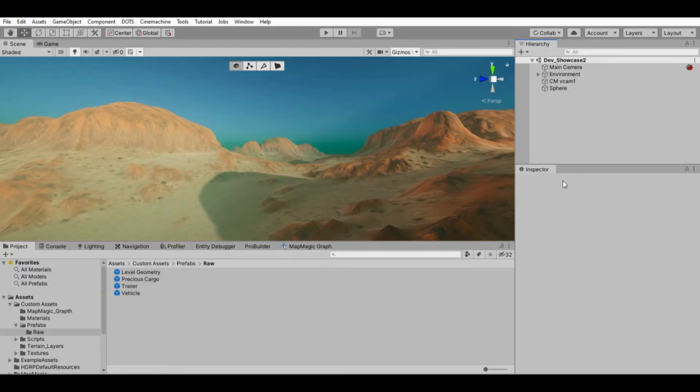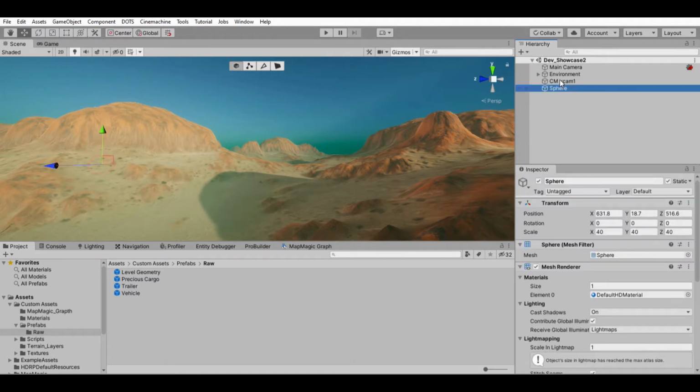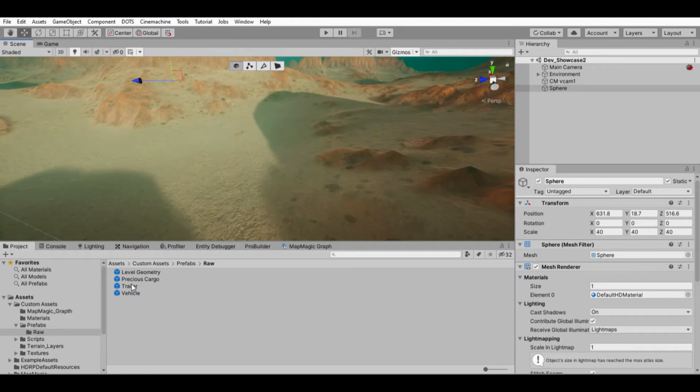Here we are in Unity with my terrible looking 1 square kilometer terrain, and I have a target to reach, which in our case is a simple sphere placed on the other side of this terrain. Let's bring in our vehicle and fine-tune wheel colliders until it feels good to drive on this terrain.